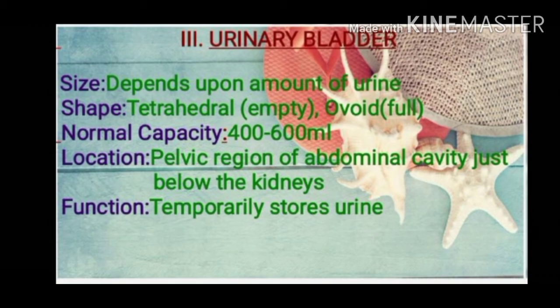The shape of the urinary bladder is tetrahedral when it is empty and ovoid when it is full of urine. Normal capacity is 400 to 600 milliliters. The urinary bladder is located in the pelvic region of the abdominal cavity just below the kidneys. The function of the urinary bladder is to store urine temporarily.